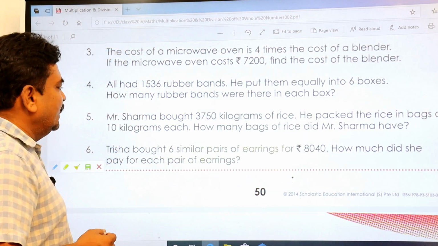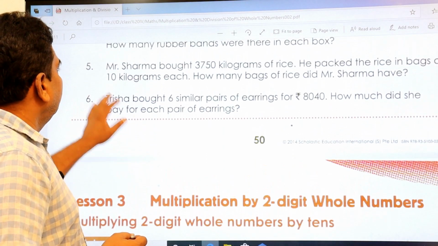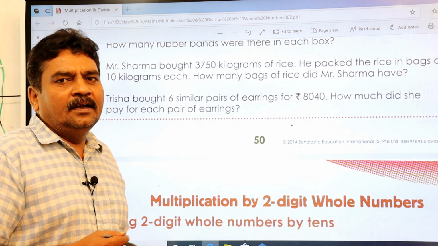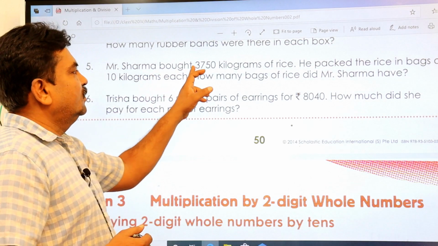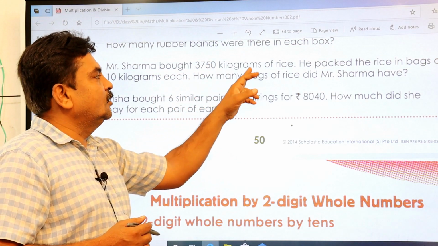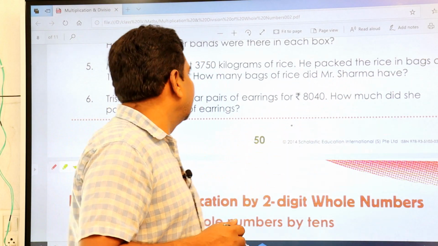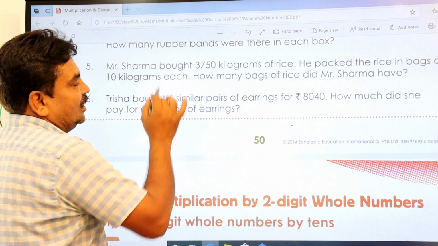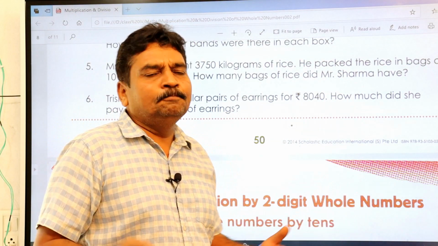Now come to the next question. I'll just increase the level a little bit. 5th and 6th, I'm telling you, so you follow in the same way. Mr. Sharma bought 3,750 kilograms of rice. He packed the rice in bags of 10 kilograms each. How many bags of rice did Mr. Sharma have? It's very easy.